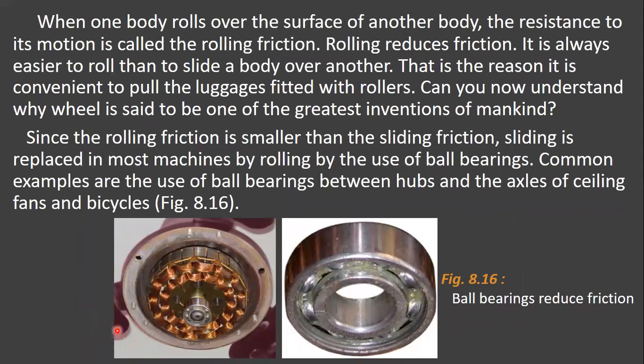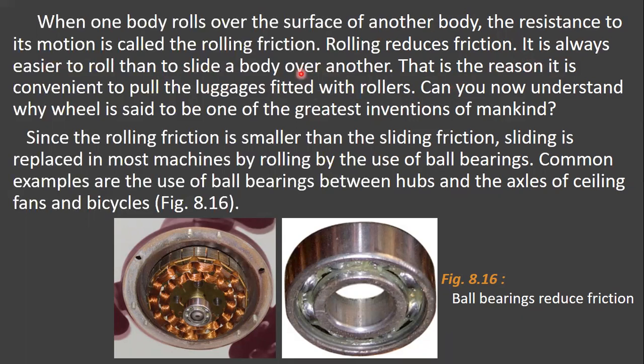Now, when one body rolls over the surface of another body, the resistance to its motion is called rolling friction. Rolling reduces the friction. It is always easier to roll than to slide a body over another.